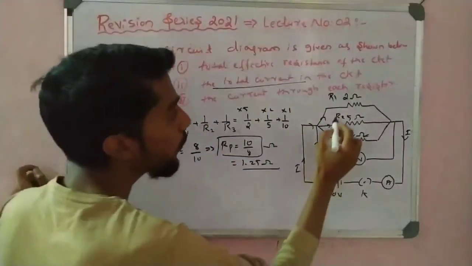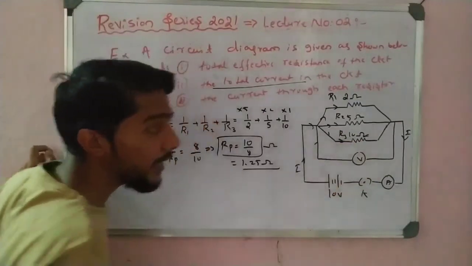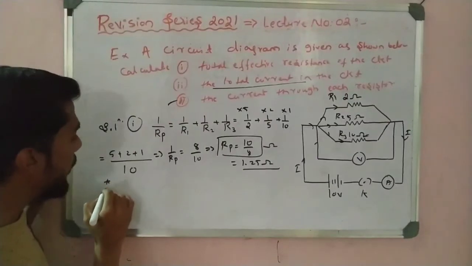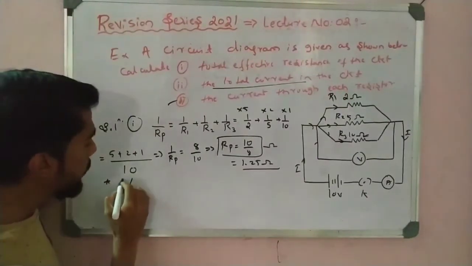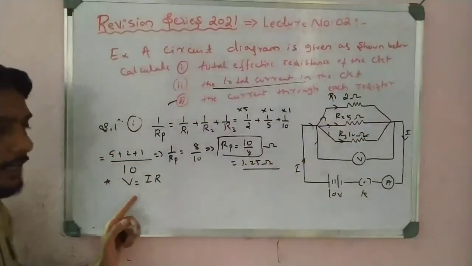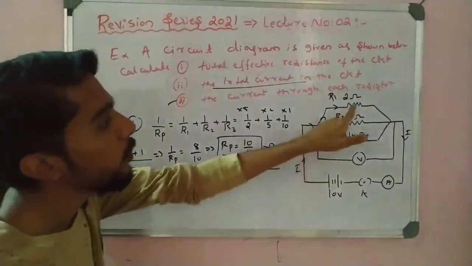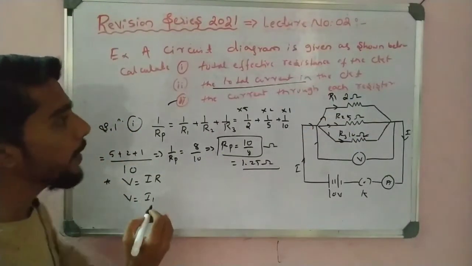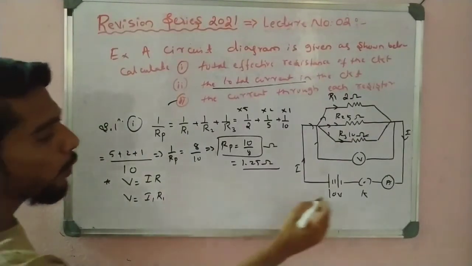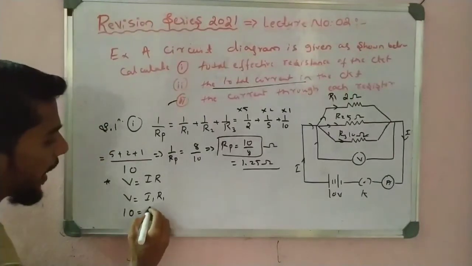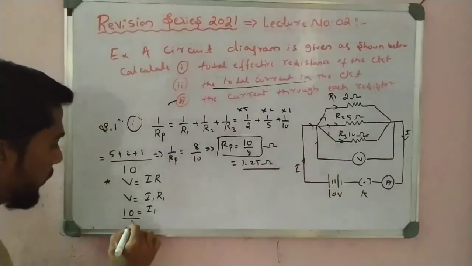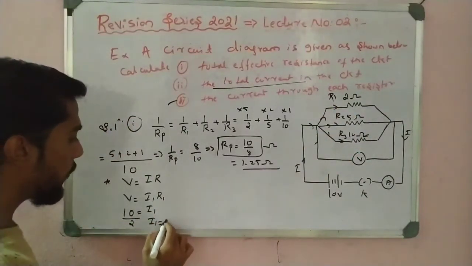So for the total current, we have to find what is the current here, what is the current here, and what is the current here, through each resistor. So actually, first we find the current through each resistor. So simple one. See the next point. We know the formula, Ohm's law, V is equal to IR. So the voltage across R is V, correct? And the current through R1 is I1, and the resistance is R1. Correct? So like that we get voltage 10, and R1 is 2. So I1 is equal to 5 ampere.